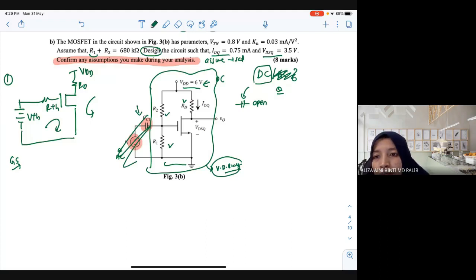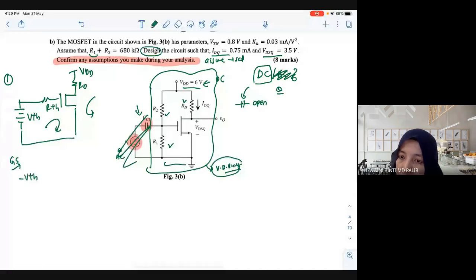GS loop: negative VTH plus RTH IG. But do we have any gate current? No, 0. So directly you don't need to put it here, but it's okay if you want to put it.